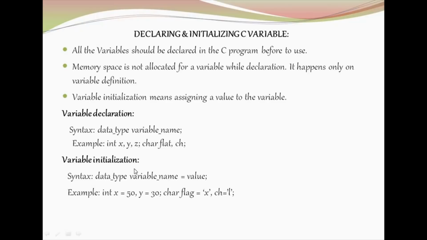Variable initialization: you are going to give values for those variables. How is it possible? With the help of the assignment operator. Syntax is data type, variable name is equal to value. Example is int x is equal to 50, y equal to 30. Char flag is equal to single quote x, ch is equal to single quote l.